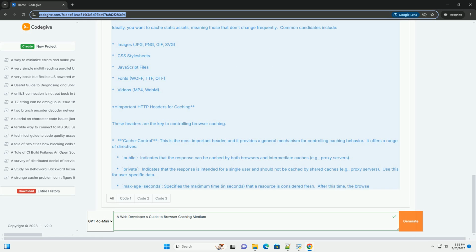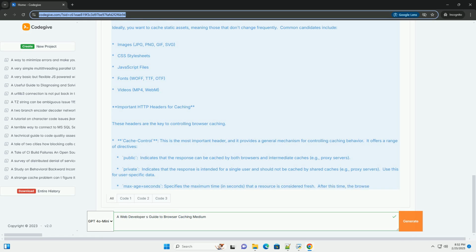2. PHP. Explanation: We use header() to set the Cache-Control header based on the file extension. We also set the Content-Type header to ensure that the browser interprets the file correctly. 3. Python, Flask.